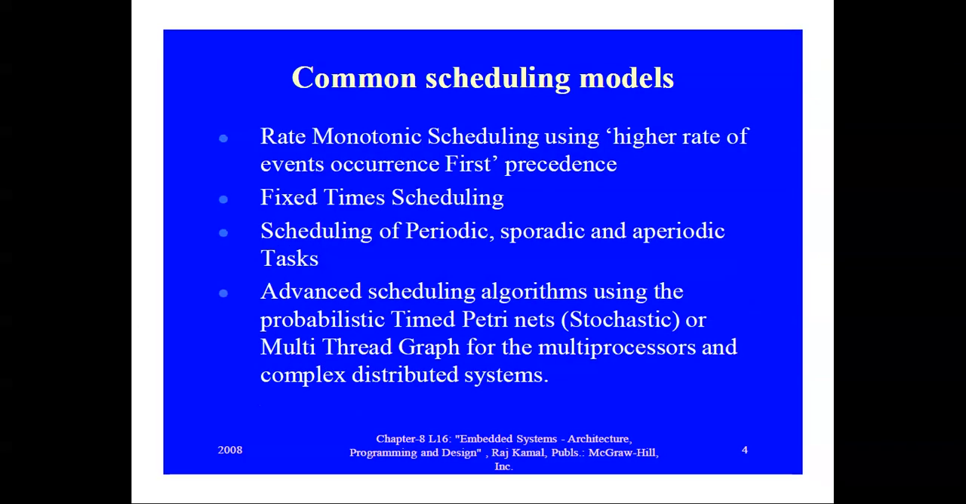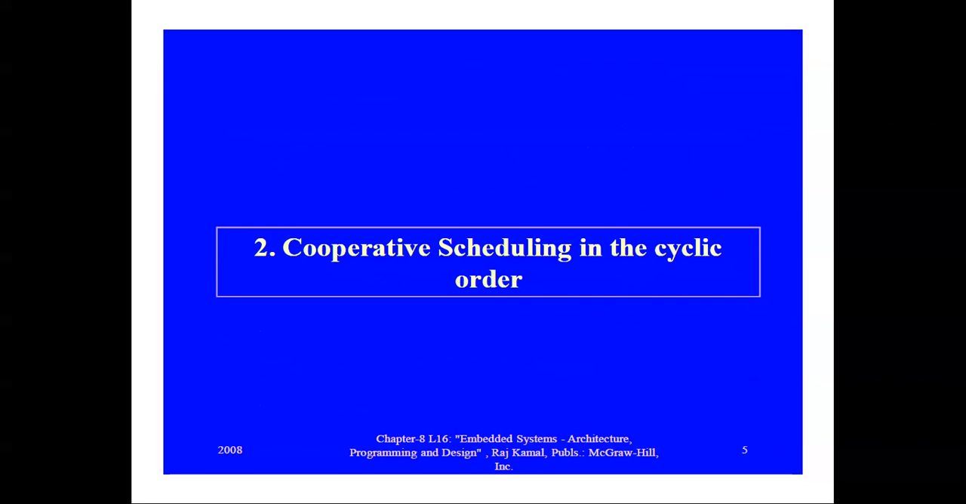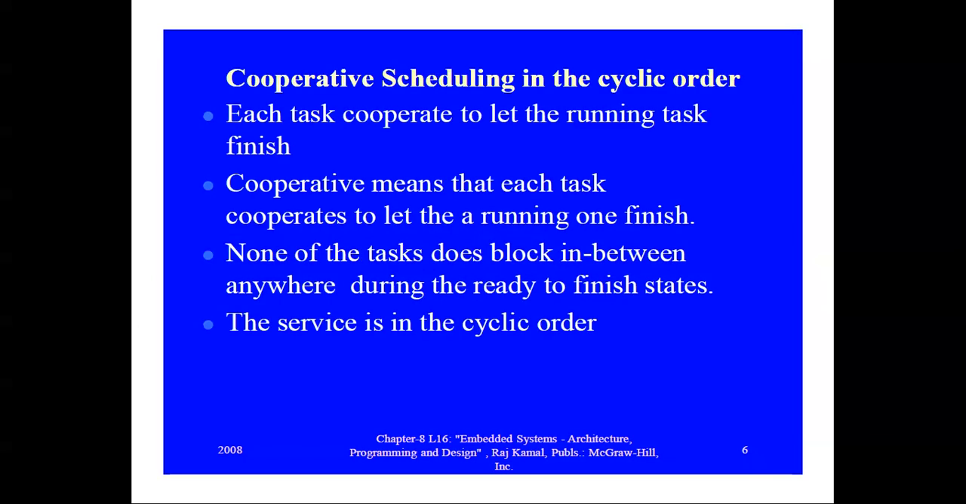You have to study some of the very important scheduling models. So first, we have to check cooperative scheduling in the cyclic order. Here each task cooperates to let the running task finish, which means there are a lot of tasks running inside the CPU. So one task will cooperate with the other task, let it finish, then the next one. Cooperative means that each task cooperates to let the running one finish.